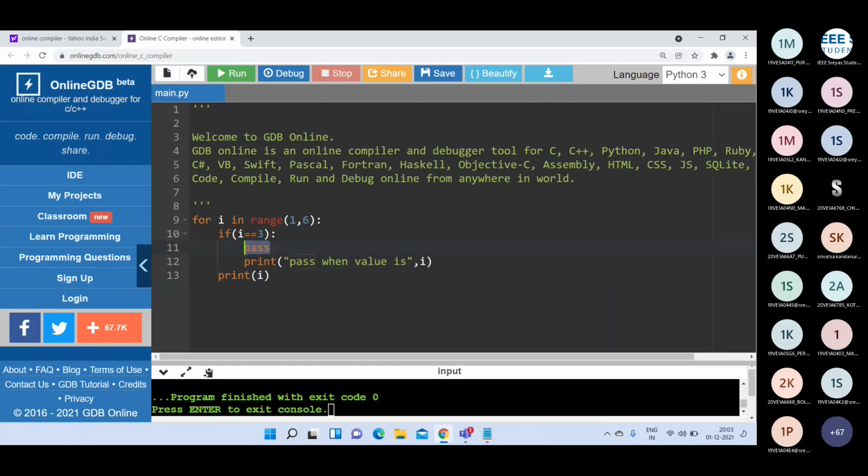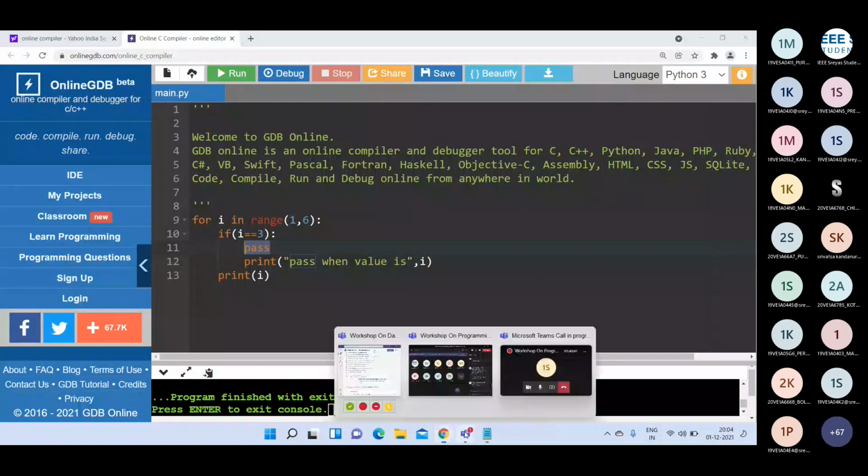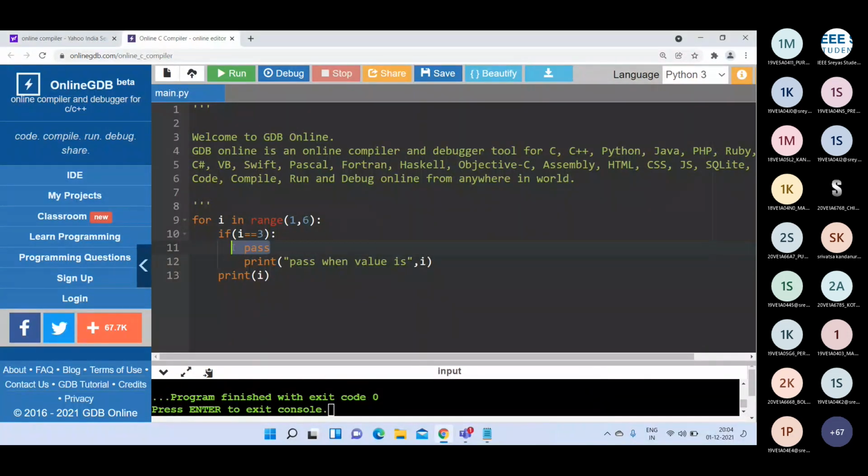So here this pass is acting as a placeholder. Later in future, whatever code you want, you can add in the place of pass. It is a statement in Python that is not available in many other programming languages. It is useful for writing code in future. Right now we don't have the code to write, so later we can add some code in the place of the pass statement. That's why I can say it is syntactically correct, but it will not perform anything.